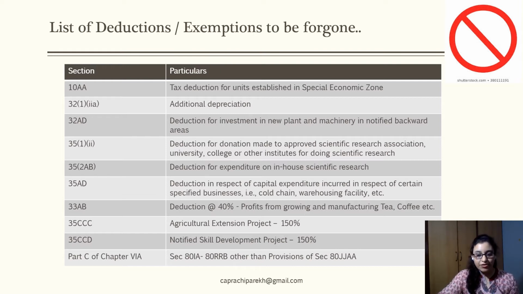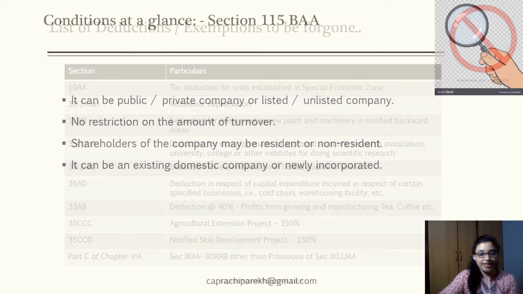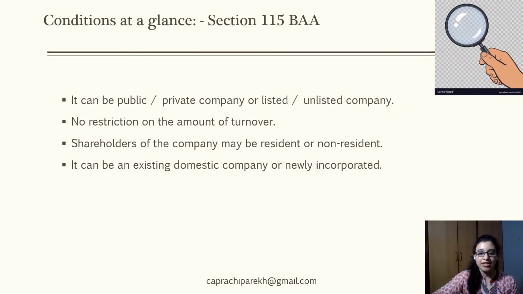So this was a list of the deductions and exemptions which the corporate entity needs to forego in order to fall in for the eligibility of a lower rate of tax specified by the two sections. Moving slide. Now we'll look at certain specific conditions for each of the sections.